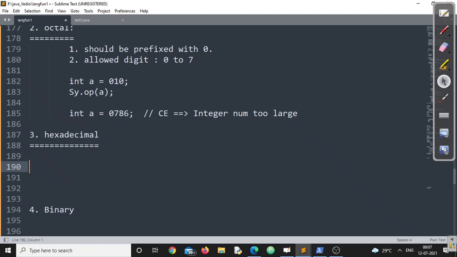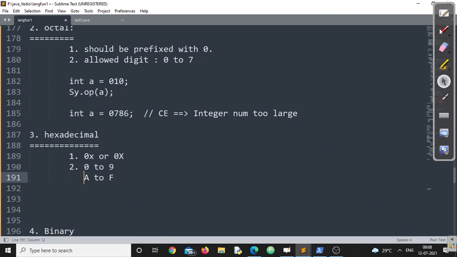Now, similarly, if I want to represent a hexadecimal number, the format is that it should be prefixed with 0x. Either 0 small x or 0 capital X, doesn't matter. Both are same. Now, the second one: what are the permissible digits that we can use? Definitely, we can use digits from 0 to 9. And you know, a hexadecimal number has some special characters from capital A to F. Capital A or small a stands for 10, 11, 12.